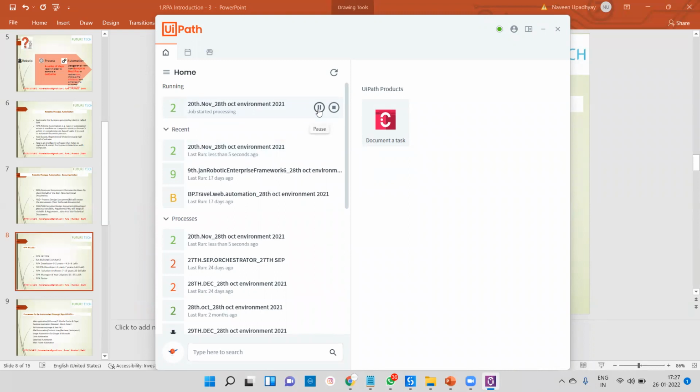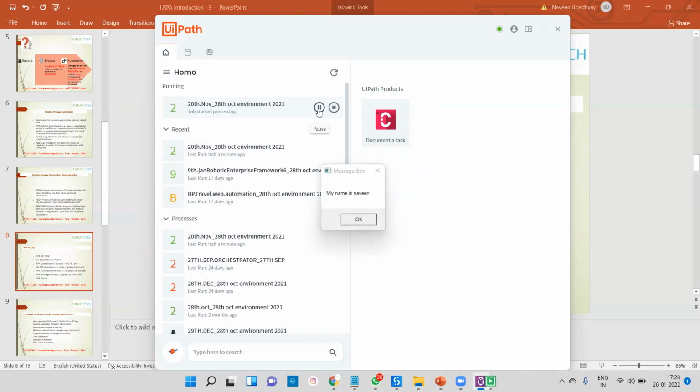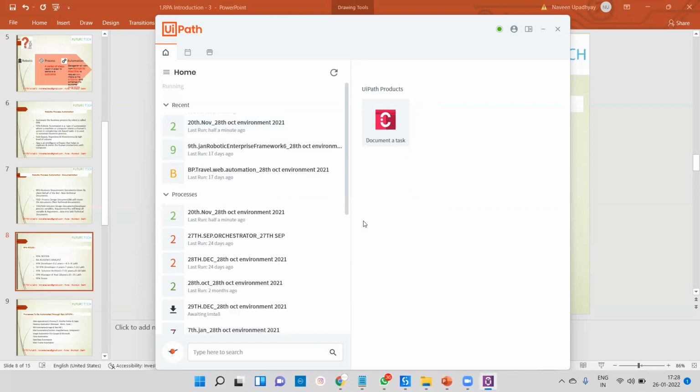Okay, so whatever things we have already deployed and published, checking that they are working is the task of your RPA tester. Anyone from a testing background can easily go for the RPA tester profile. The RPA tester's salary is the same as the RPA developer's, but if you go for RPA developer, that is very good. So that bot, it's showing that my name is Naveen and it's working right now.